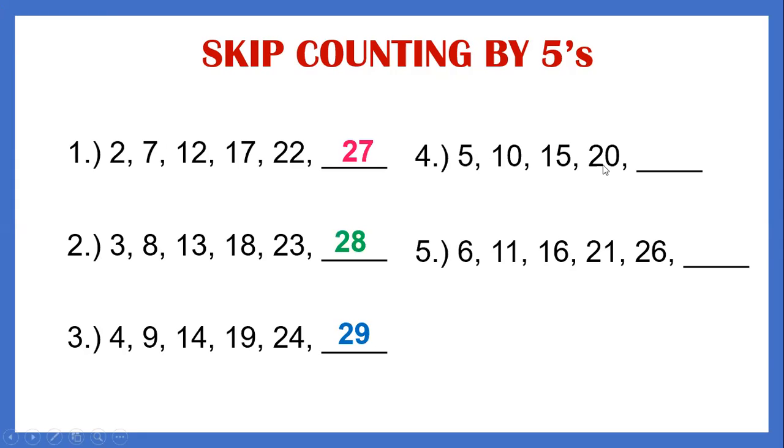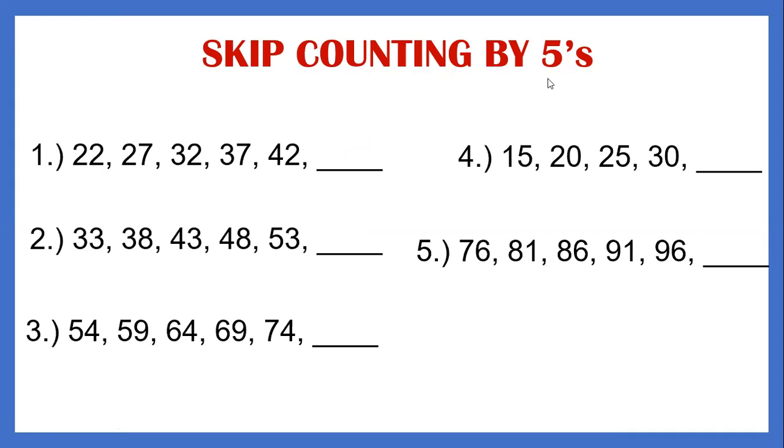Okay, number 4. 5, 10, 15, 20. So very easy. Sorry, the next number here is 25. Okay, 25. Next, number 5: 6, 11, 16, 21, 26. What is the missing number? It's 31. Okay, it's 31. So that's all about skip counting by 5.